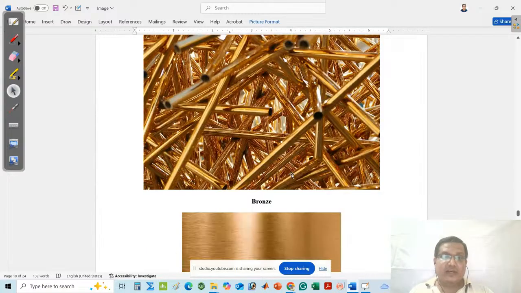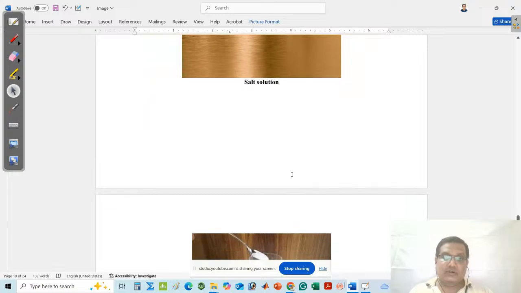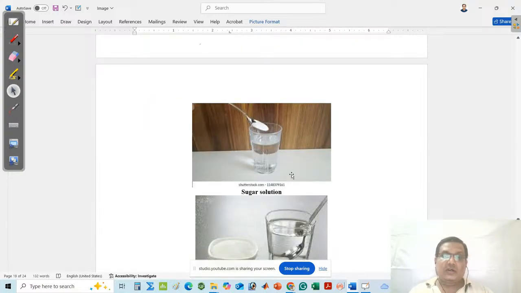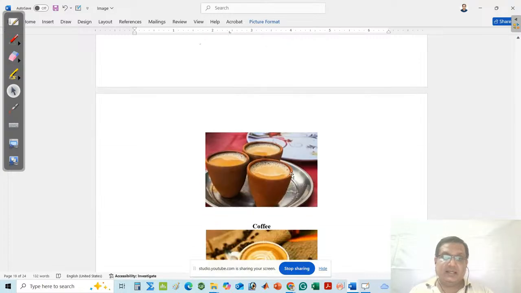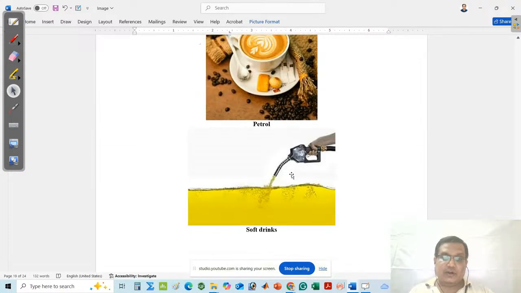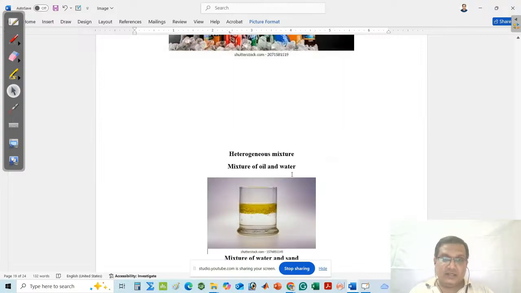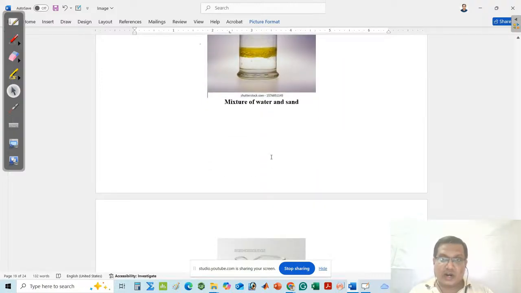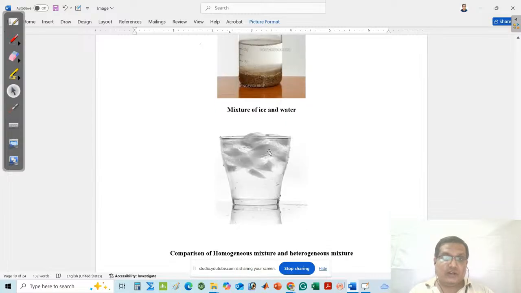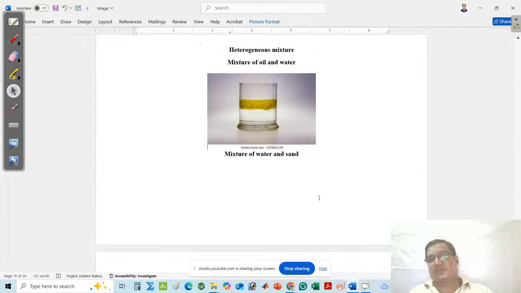Look at that. There are some examples which belong to mixtures: bronze, salt solution, sugar solution, vinegar, tea, coffee, petrol, soft drinks, that is your cold drinks. Next, you can think about a mixture of oil and water, a mixture of water and sand, a mixture of ice and water. These are the examples of mixtures.